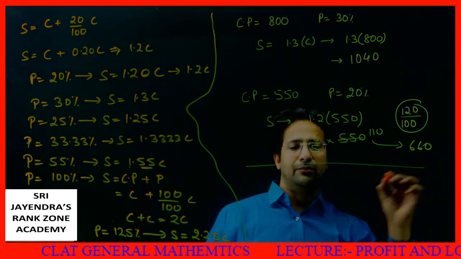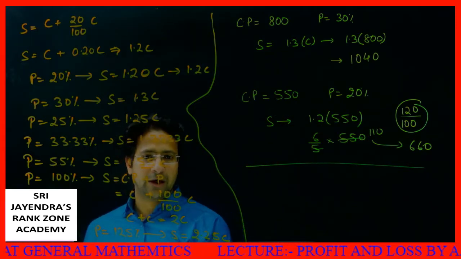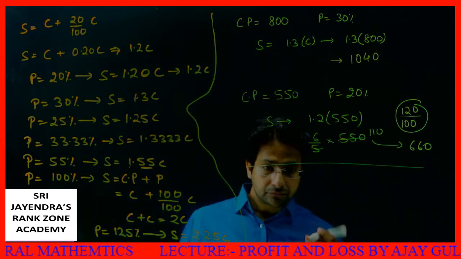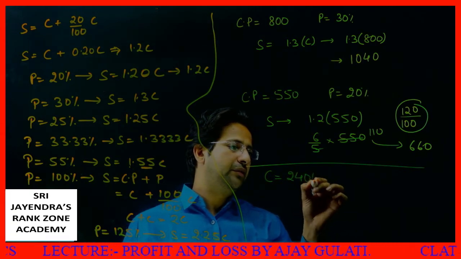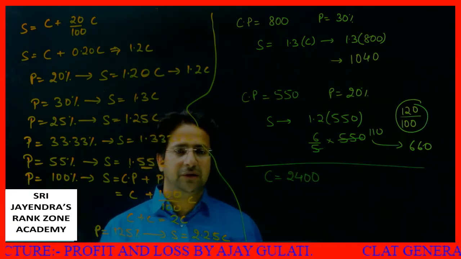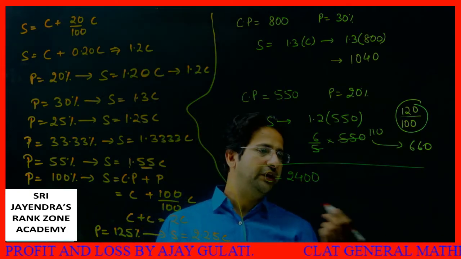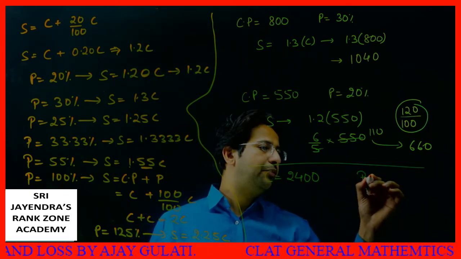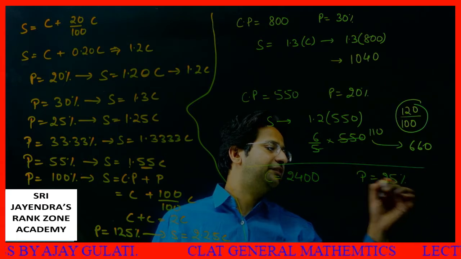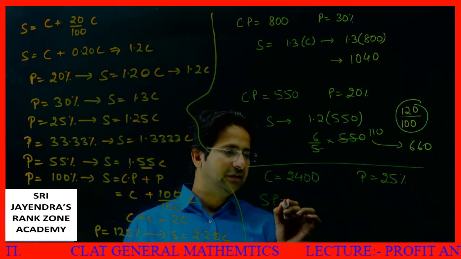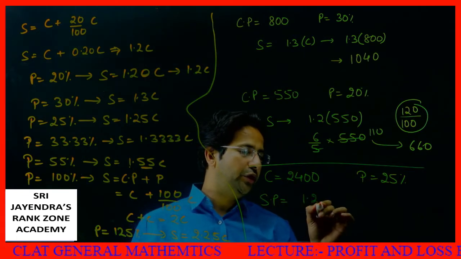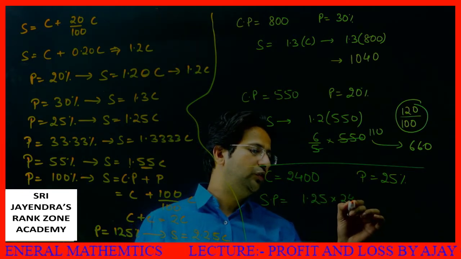I take one more example, my dear students. Next example: if I say I purchased the article for rupees 2400, is this color visible? Yes, this is visible. I purchased the article for rupees 2400 and my profit is equal to 25%. Then what is the selling price? Selling price will be directly 1.25 into 2400.